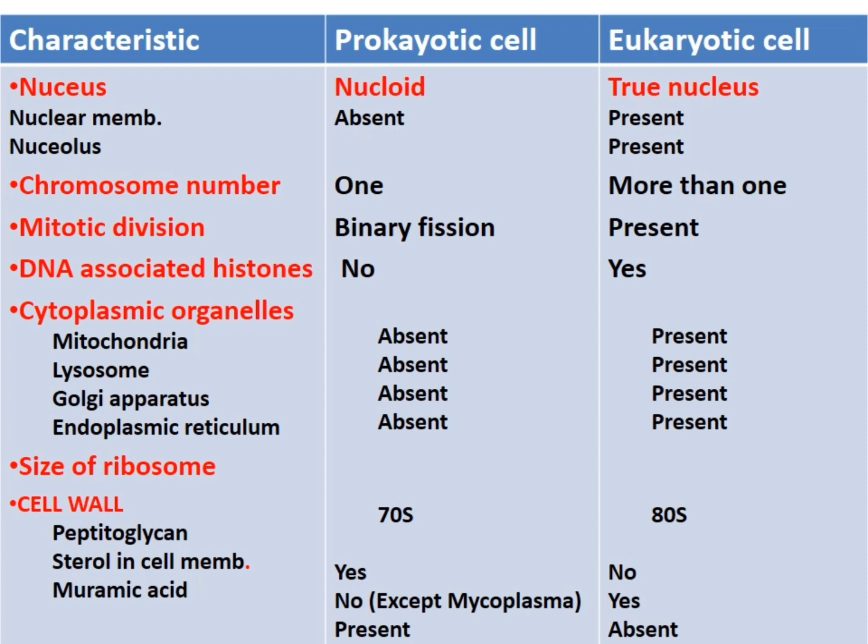As far as the cell wall is concerned, the bacterial cell wall consists of peptidoglycan, and muramic acid is present in their cell wall. Both of these are absent in the eukaryotic cell. But sterols in the cell membrane are present in the eukaryotic cell, while they are absent in bacteria except mycoplasma, which is a wall-less bacterium. So sterols are present only in mycoplasma.